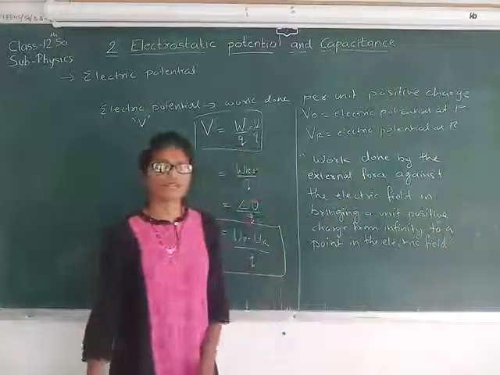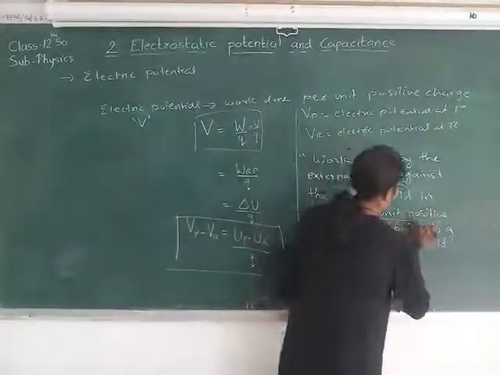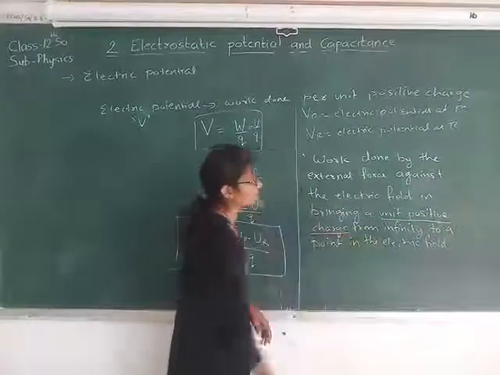This is the definition for electric potential. You just need to replace the charge by a unit positive charge.